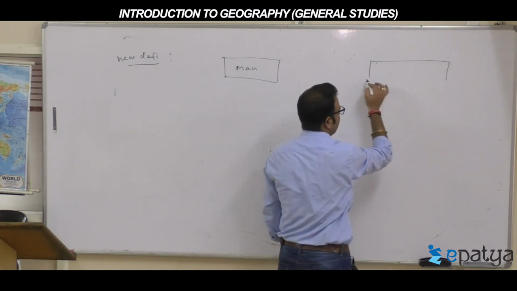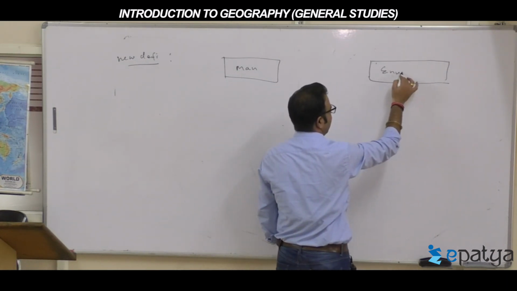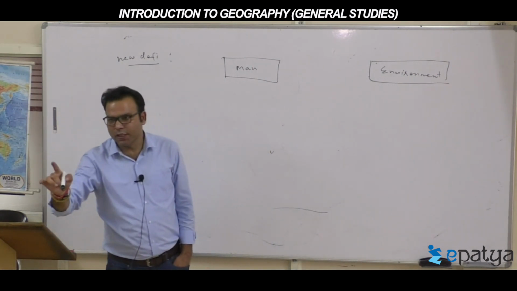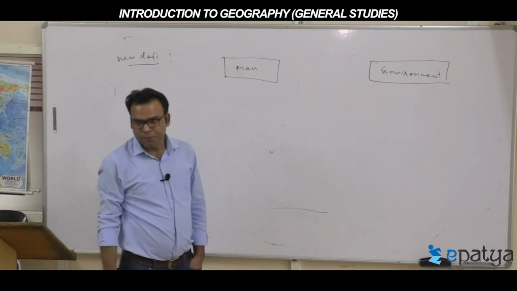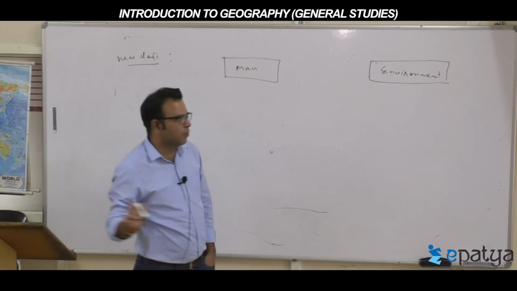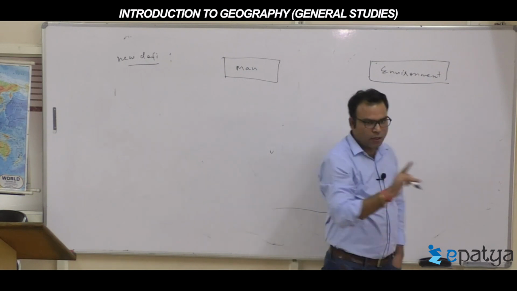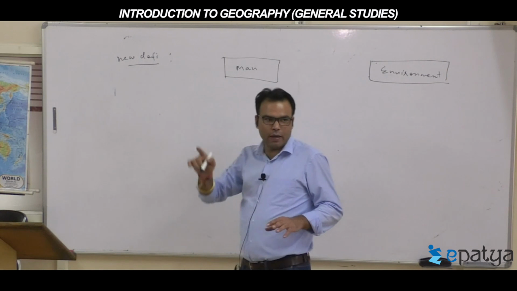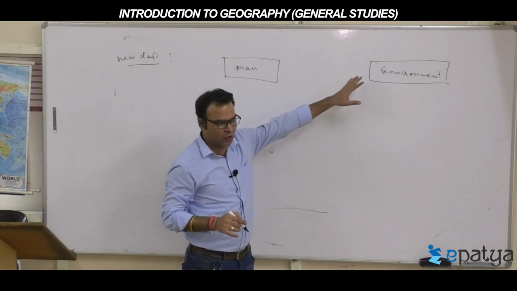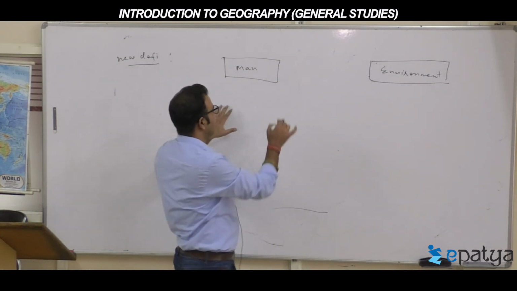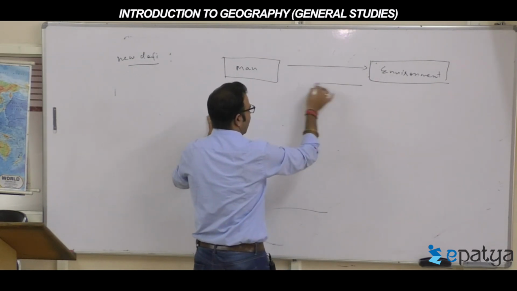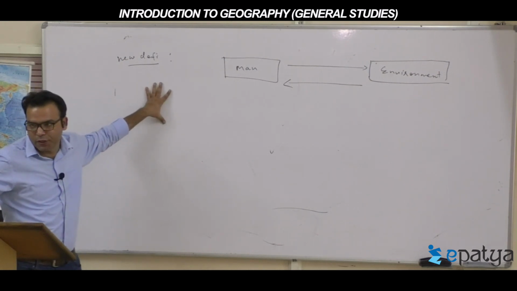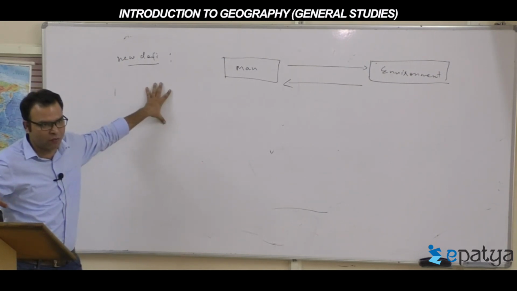The human aspect we understand as man. The physical aspect we together call environment. The relationship between man and environment is called geography today.